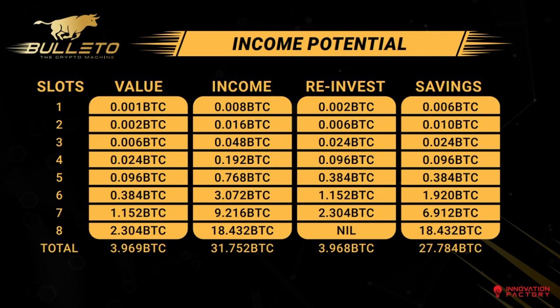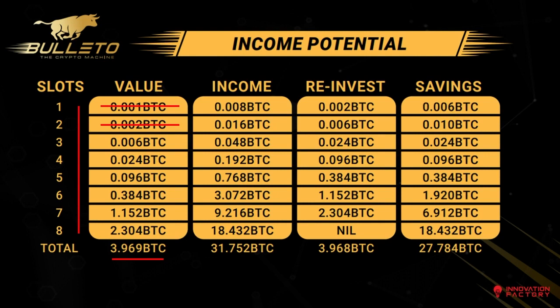Income potential. This is a thorough chart of your income potential. You start by investing 0.001 BTC in slot 1 and reinvesting for each slot, you reach up to a total investment of 3.969 BTC for all 8 slots. For instance, in the first slot, you generate 8x income and invest 2x income or 2 times the income to buy the next slot, making a saving of 6 times income.